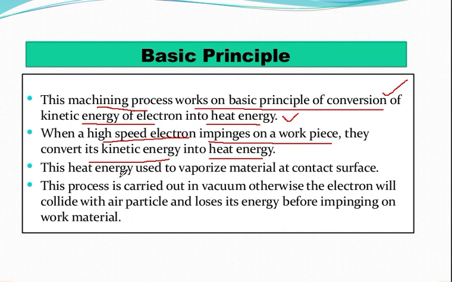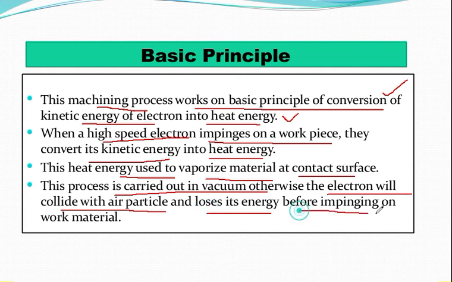Now this heat energy is used to vaporize the material at the contact surface. And this process is carried out in vacuum. Otherwise, the electrons will collide with air particles and lose their energy before impinging on the work material. So again I am repeating why we are carrying out the entire mechanism in a vacuum chamber.